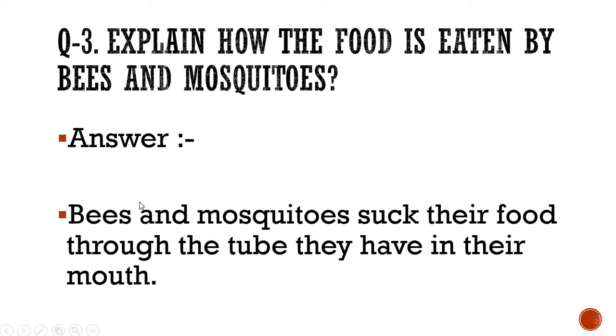Please repeat it once after me. Bees and mosquitoes suck their food through the tube. That's it. Okay, so this one is very easy.